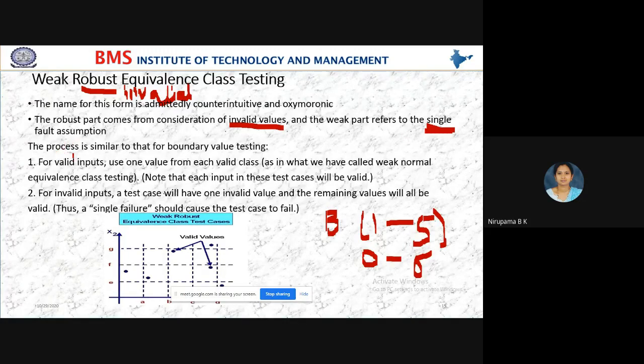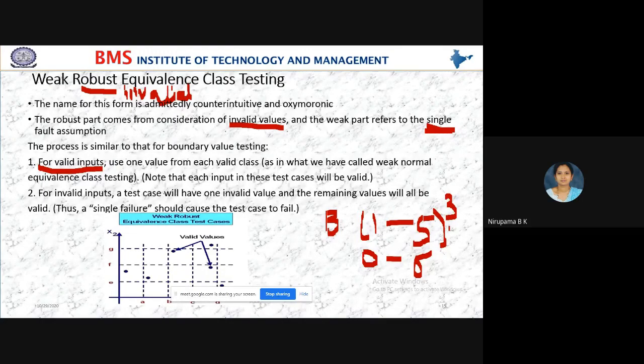And the process is similar to that for boundary value testing. For valid inputs, use one value from each valid class. Use only one value from each valid class. What is a valid class for bullet price? From 1 to 5. So use only a single value. I'll take a 3. I'll do the testing for serial number 3.